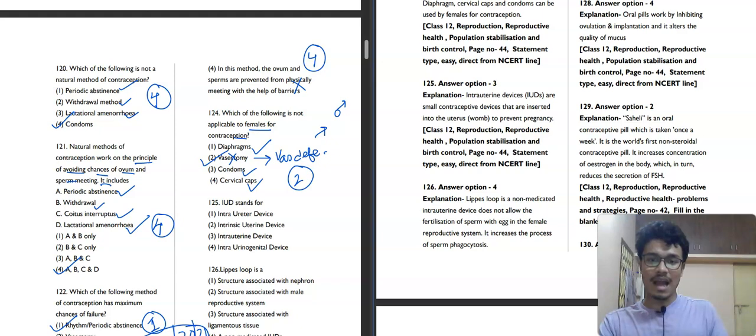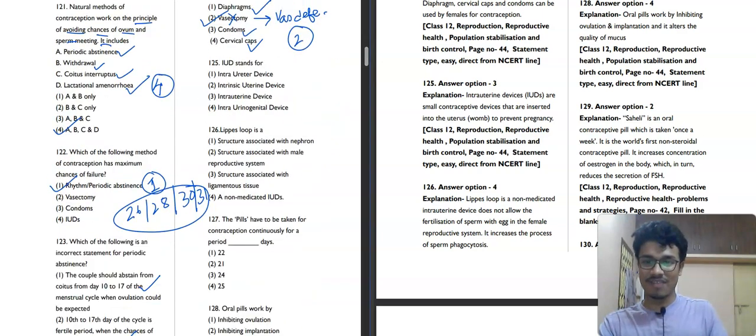What is it saying? IUD stands for... Intrauterine device. Not correct. Intrinsic uterine device, not correct. Intrauterine device is absolutely correct. So the third option will be your correct answer. Intraurogenital device is also not correct. Now question 126.